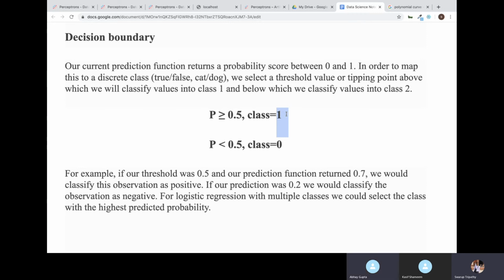Binary classifications are done like that: dog or not a dog. So what is the chance of dog? That's what you will find out. And here the threshold, as mentioned, if our threshold is 0.5 and our prediction function is 0.7, it should be class 1, right? Yes. Otherwise, if it's 0.2, it is class 2.